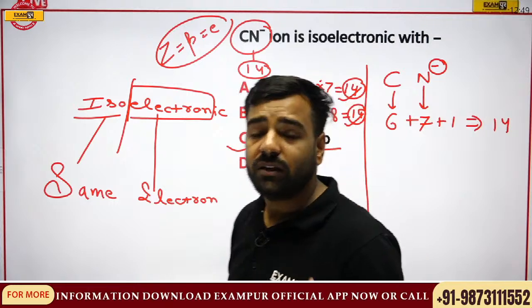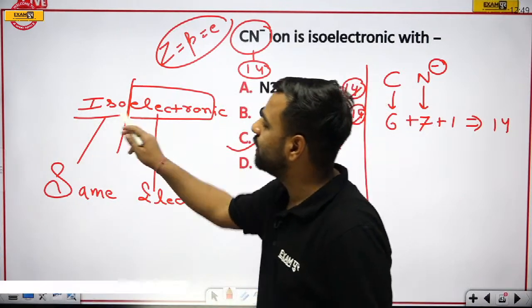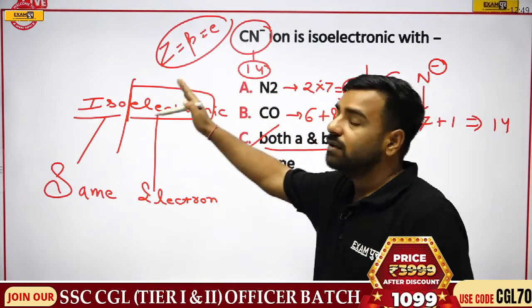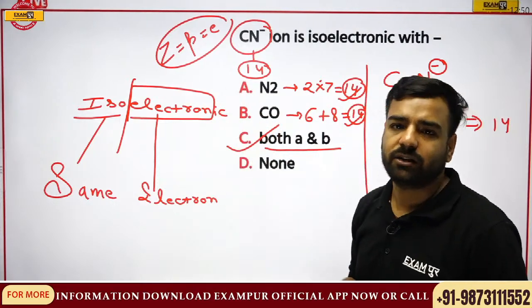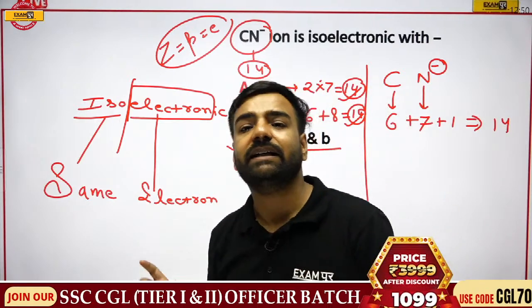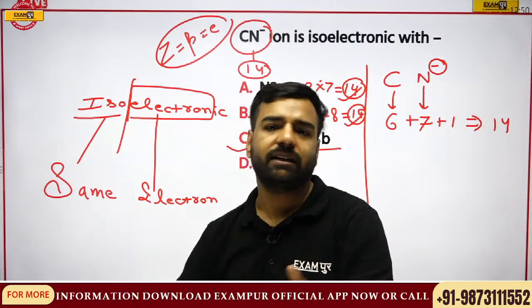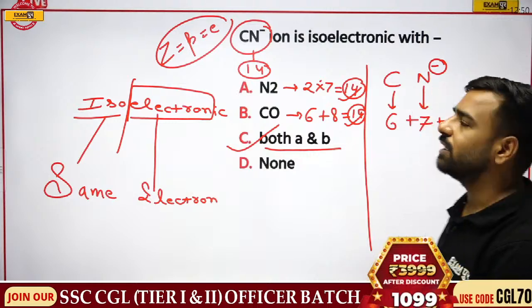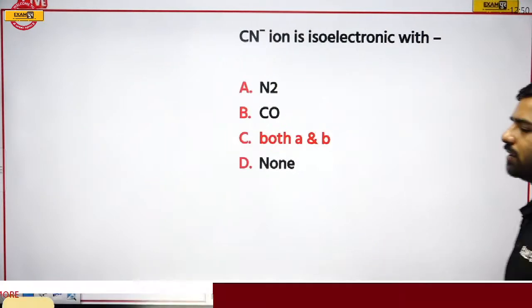Do you have any sort of doubt here? If anyone has any doubt, please let me know. From the name itself it is clear: isoelectronic, same number of electrons. How can we calculate it? We know that the atomic number is equal to the number of protons and equal to the number of electrons. I told you in the first class itself, please remember it till 20, if possible till 30, minimum 20, and then start making the periodic table with all those tricks we have discussed. In this manner you can give the correct answer. So here both A and B are the correct answer.